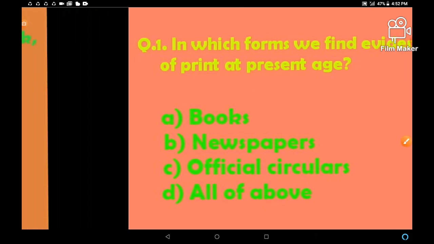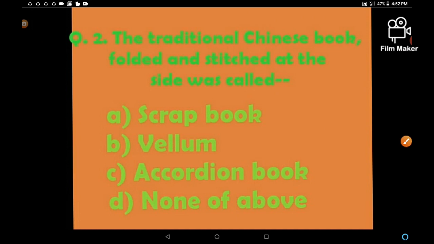Take next question. Question number 2. The traditional Chinese book folded and stitched at the side was called. The books used in China before the mechanical printing technology were printed with the help of woodblock printing technology, right?